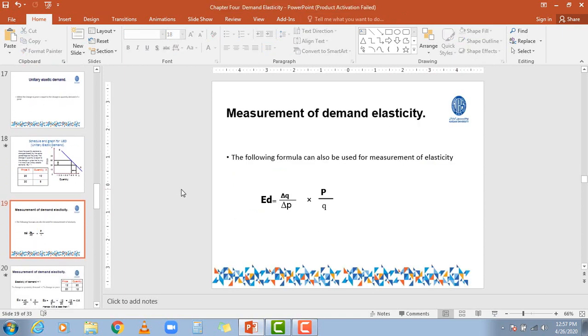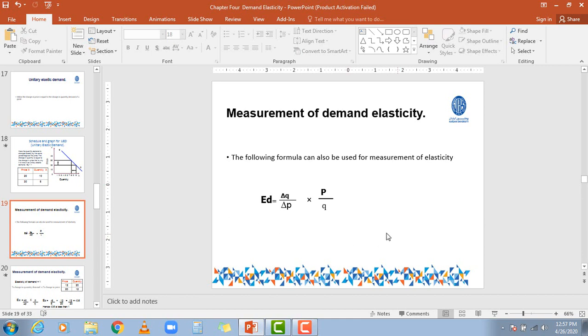Okay, my dears, now here we are to measure the changes in the quantity demanded as a result of change in the level of prices. What is the basic formula for measuring the elasticity?